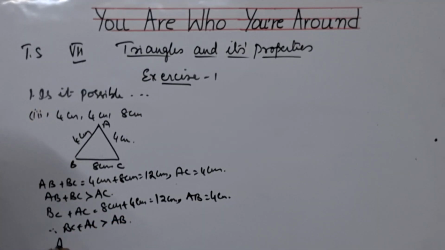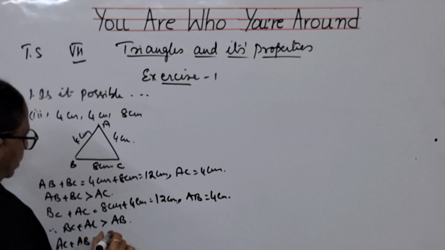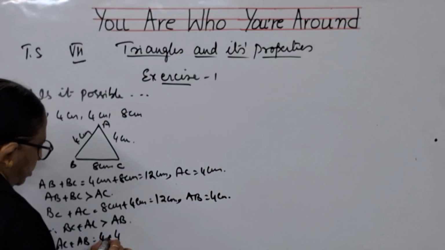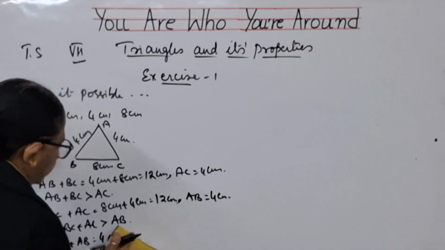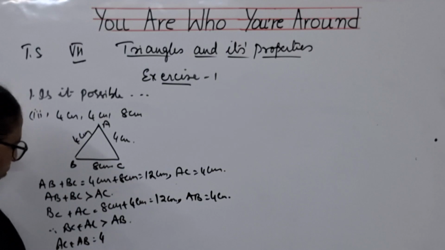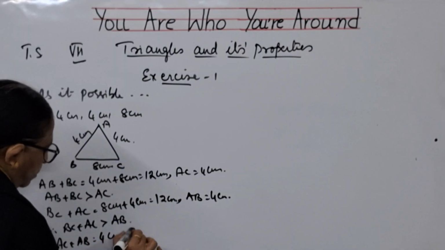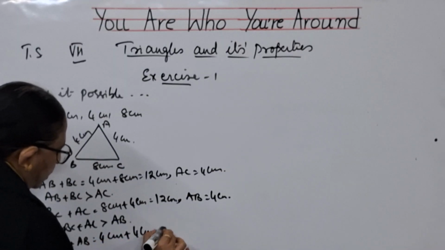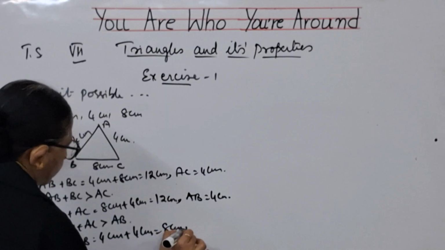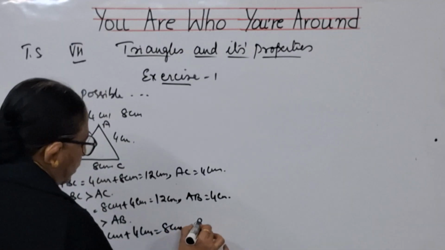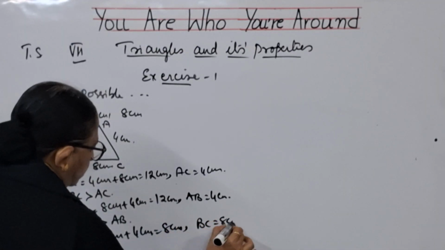Now, we will go to AC plus AB. AC is 4 centimeters and AB is 4 centimeters, so the sum is 8 centimeters. Now, what is BC? BC is equal to 8 centimeters.